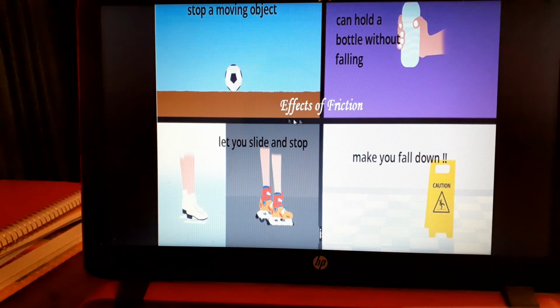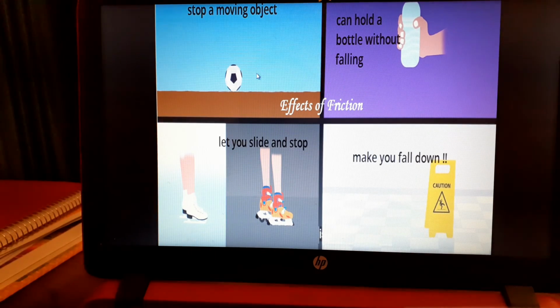Now, what is the effect of friction? Well, it stops a moving ball or a moving object. It lets you hold a bottle. And if you try to hold a wet bottle, it can be much more difficult because there's less friction. It can let you slide and stop. And unfortunately, it can make you fall down if you don't want to.